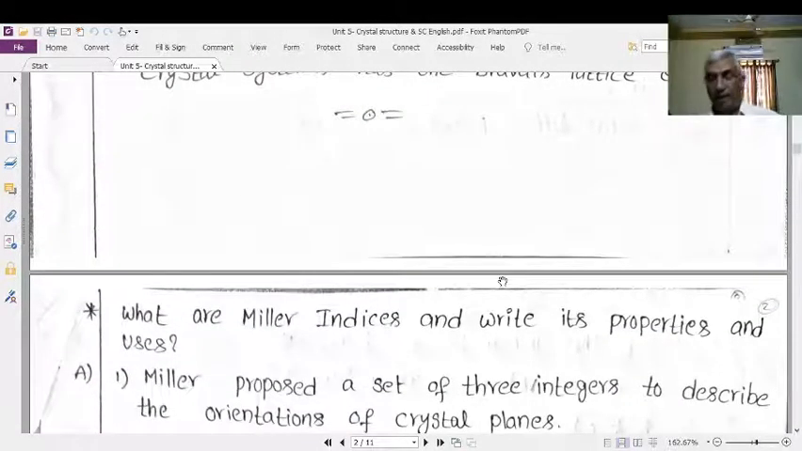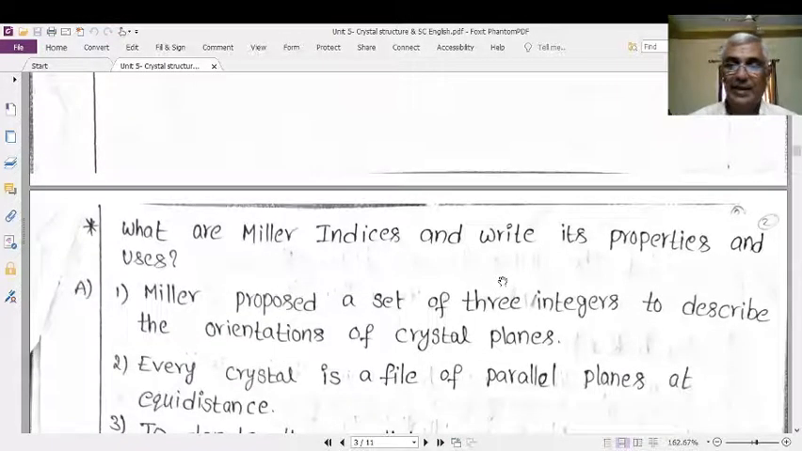That's why we have seven types of crystal systems, and we have 14 types of Bravais lattice. These seven types of crystal systems can be adjusted with 14. This is about a very important topic known as the Bravais lattice. Now we will see another very important topic, that is the Miller indices and its properties.